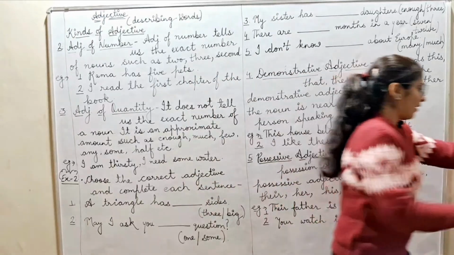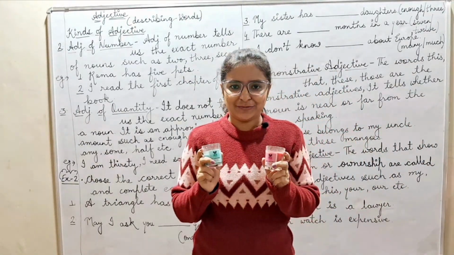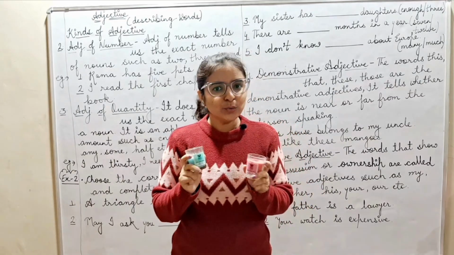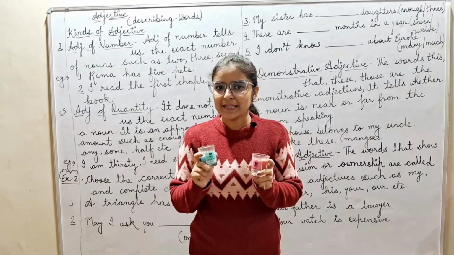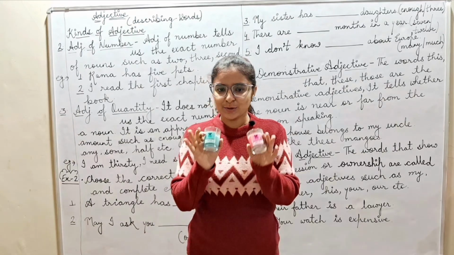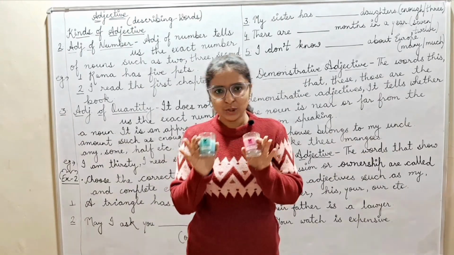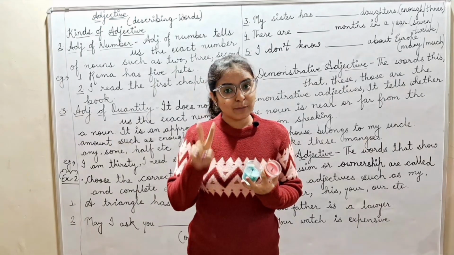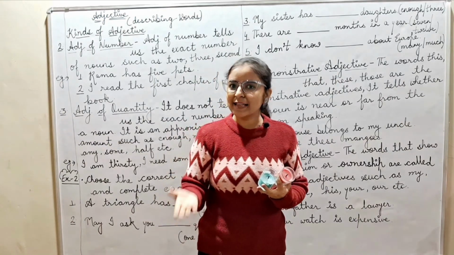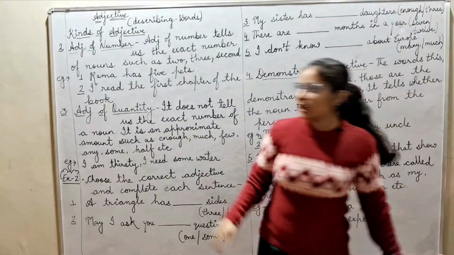See, how many candles I have? 2. I have 2 candles. The word 2 tells us the exact number. How many candles I have? 2 candles. So, we know that I have 2 candles. कितनी कैंडल है? 2 कैंडल है. ठीक है. And number 2 shows that it is an exact number of something. Okay. Next is adjective of quantity.